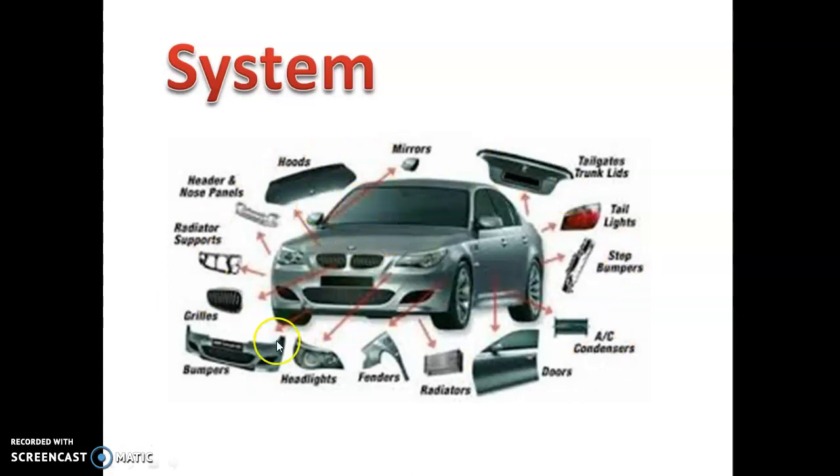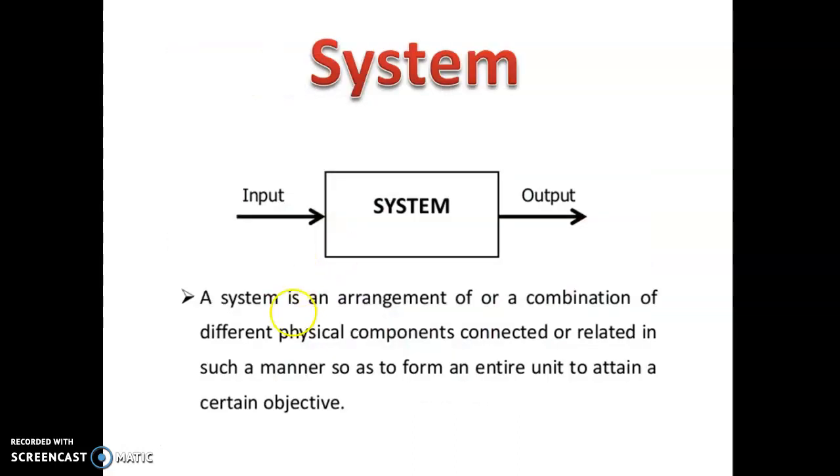There are so many components or parts which act together to accomplish a particular task. So what is the task of a car? To move from source to destination, right? So a system means an arrangement of different physical components or parts that act together to accomplish a desired task. So we give input to the system, and we get output.